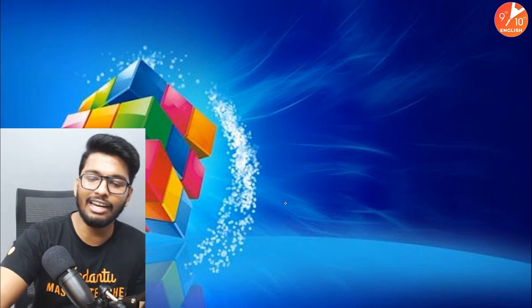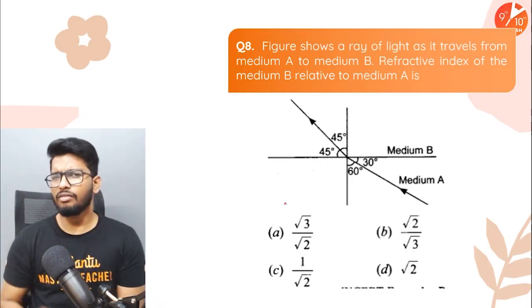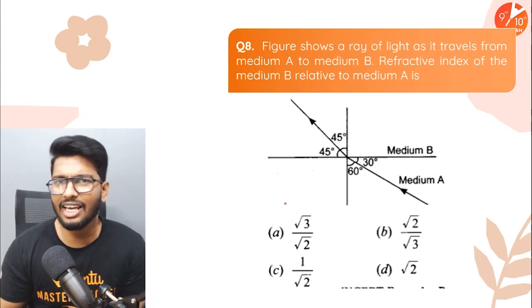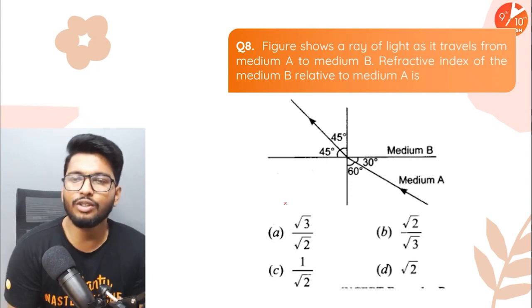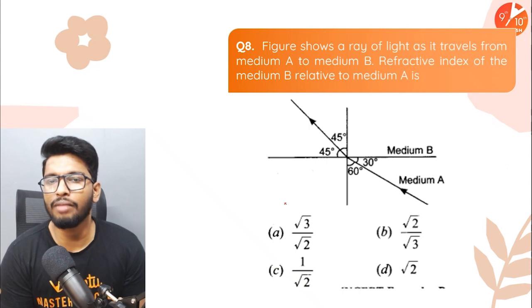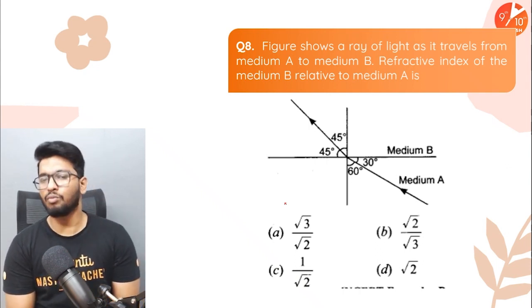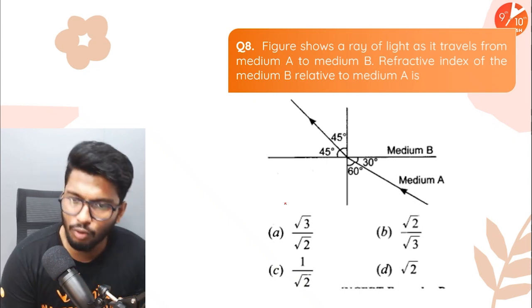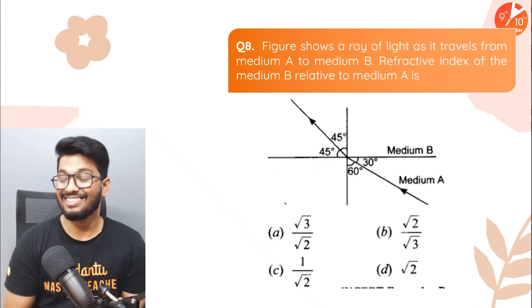All right. So let's get into the level 3 questions, guys. Level 3 questions are going to be a little bit more difficult, as the name suggests. It is obviously going to have some more complicated questions. So here's the question. Figure shows a ray of light as it travels from medium A to medium B. Refractive index of the medium B relative to medium A is what? Options are root 3 by 2, root 3 by root 2, root 2 by root 3, 1 by root 2, or root 2. What do you guys think?